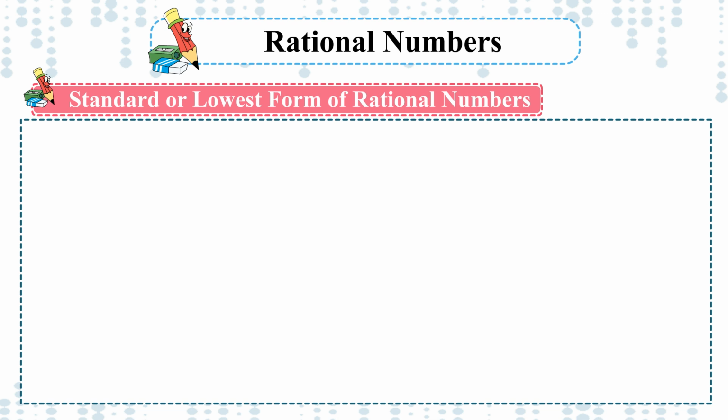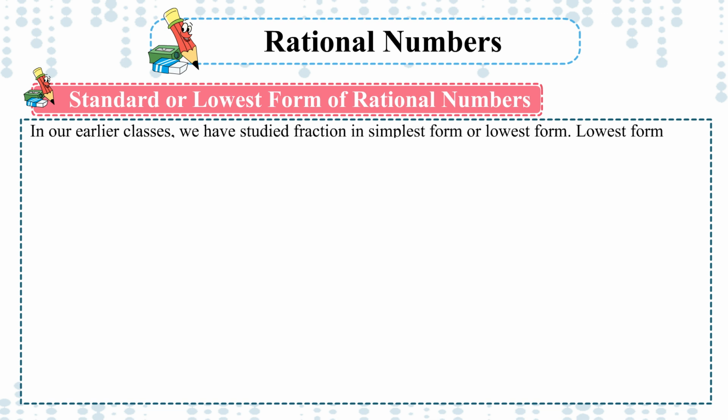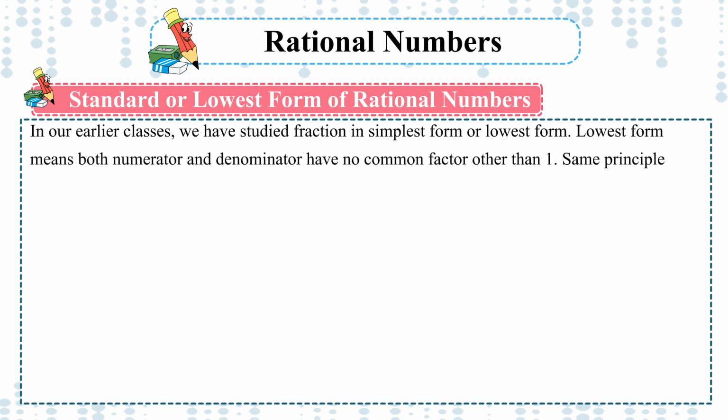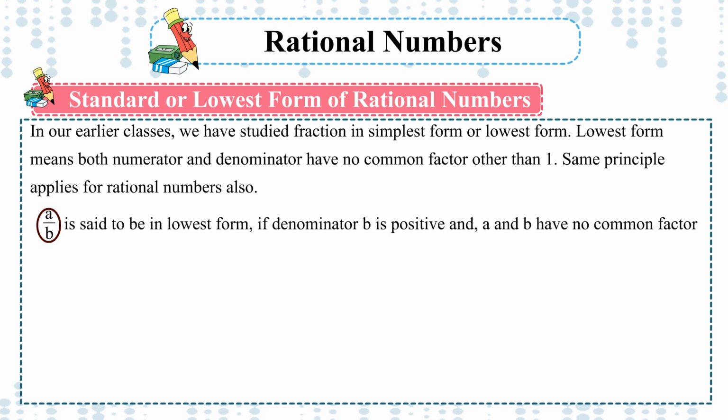Standard or lowest form of rational numbers. In our earlier classes, we have studied fractions in simplest form or lowest form. Lowest form means both numerator and denominator have no common factor other than 1. The same principle applies for rational numbers also. A upon B is said to be in lowest form if denominator B is positive and A and B have no common factor other than 1.